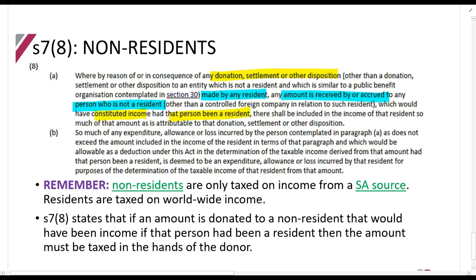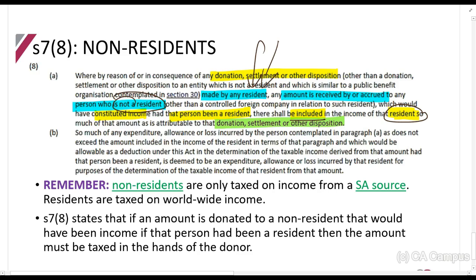So they say it must still be income, so it can't be a capital gain. They shall be included in the income of that resident. Remember they said, if a resident made a donation to a person who is not a resident, then you will include it in the income of the resident. So in other words, the person who made the donation, the donor. So much of the amount as is attributable to that donation, settlement, or other disposition.